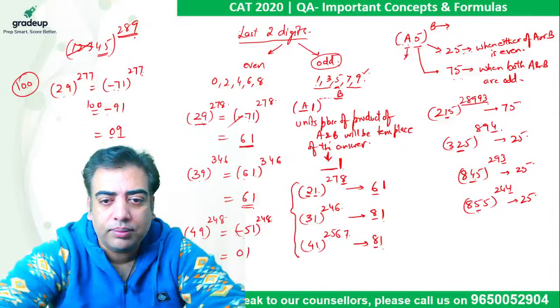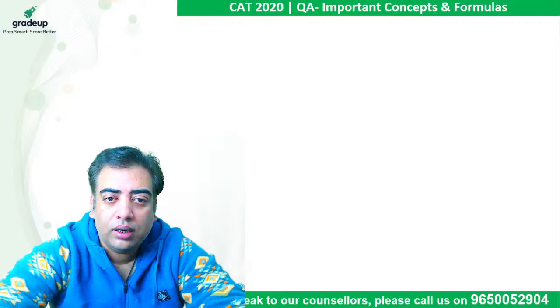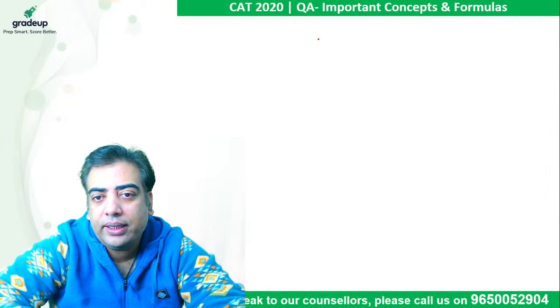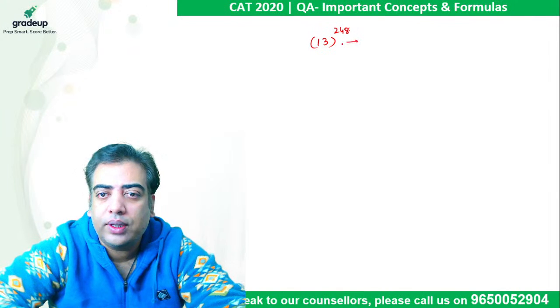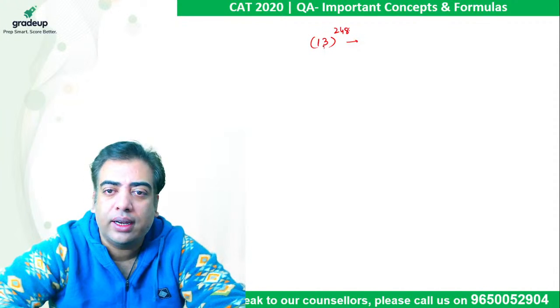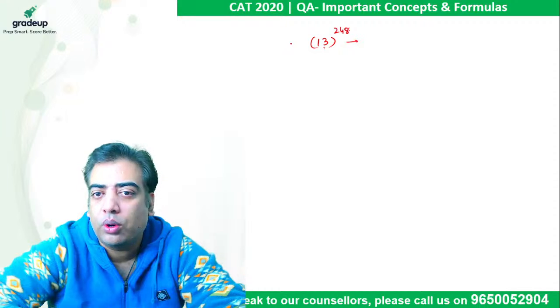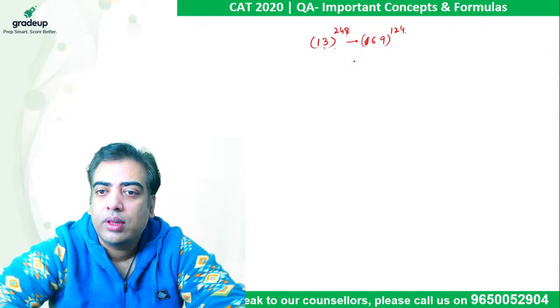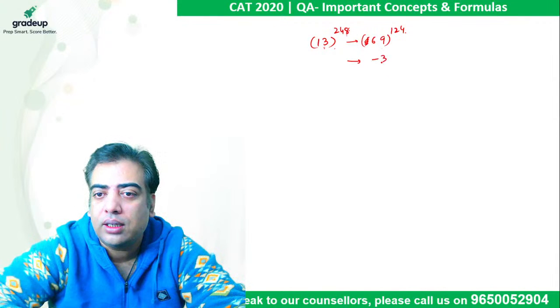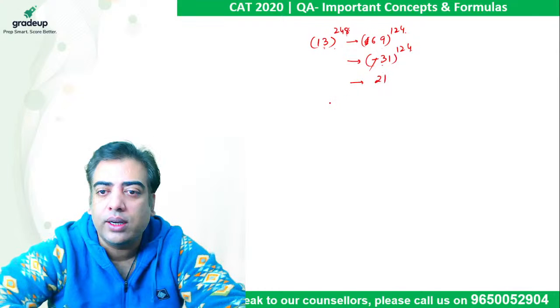So let's say the number is ending in 3 or 7. If the number is ending in 3, let's say it is 13 raised to power 248. The first objective will be to square the number so that it ends in 9. And again the same previous protocol is to be followed. 13 square is 169. If we do squaring, power should be halved. It becomes 124. Now this 1 has no role here. So 69 is 31 less than 100. Because power is even, negative sign should be eliminated. 3 4s are 12 followed by 1. Last two digits come out to be 21.